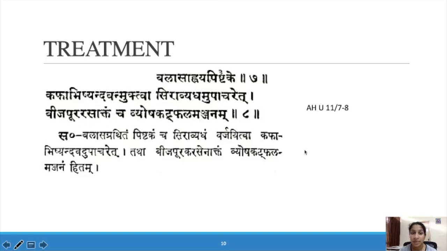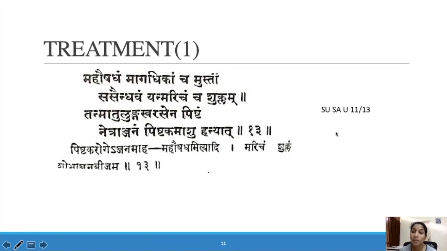The treatment is the same as Balasa Grandhi. "Balasa koya pistage kafa vishandavad muktva siravedam upachared bijapura rasaktam ja vyoshakatbala manjanam." The same jadi muladivarti can also be used here. This is a Kapha disease, so we have to give Shleshmahara treatment.